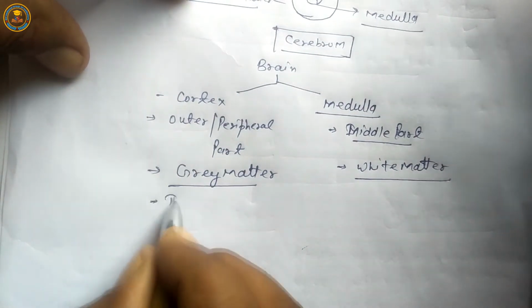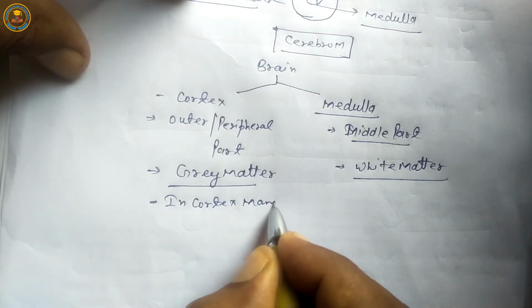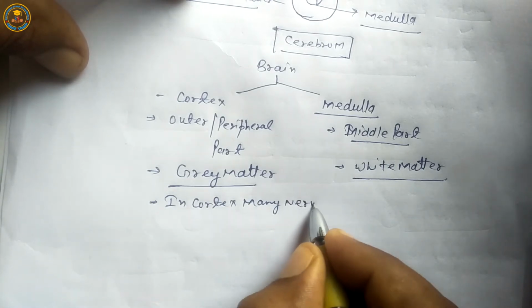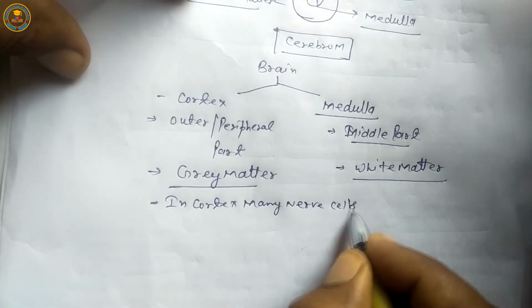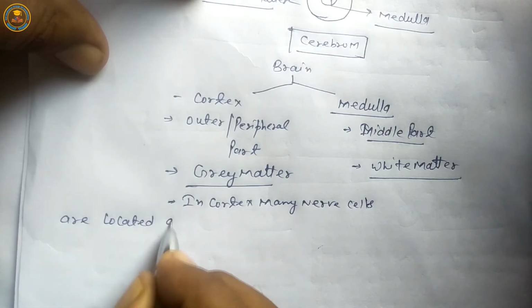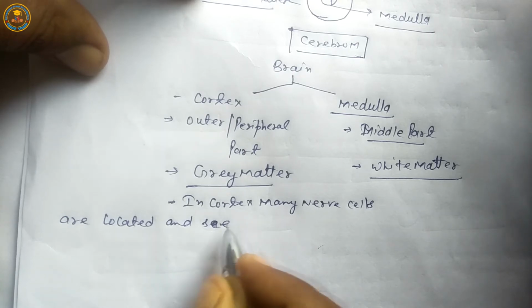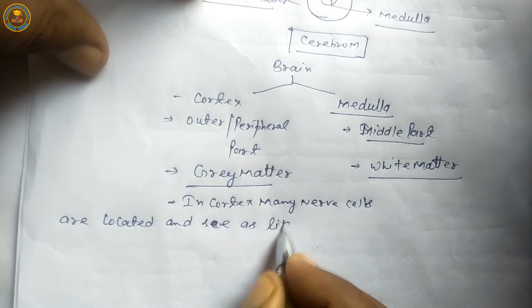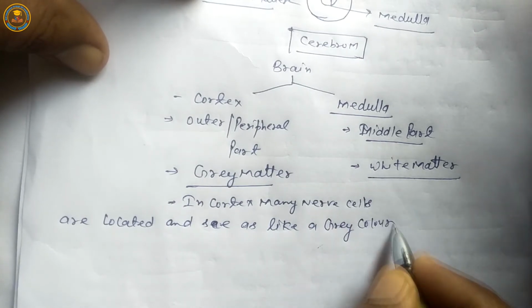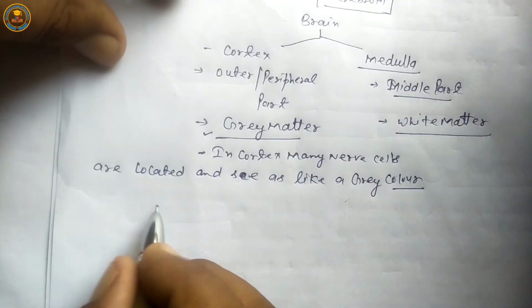Next, in the cortex part many nerve cells are located and seen as a gray color. So this matter is called gray matter.